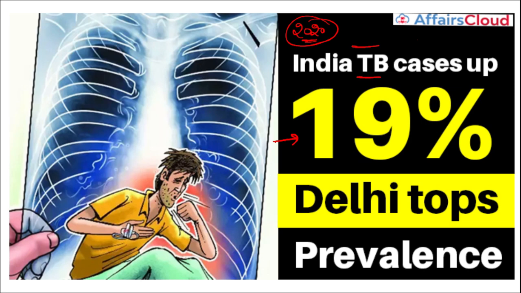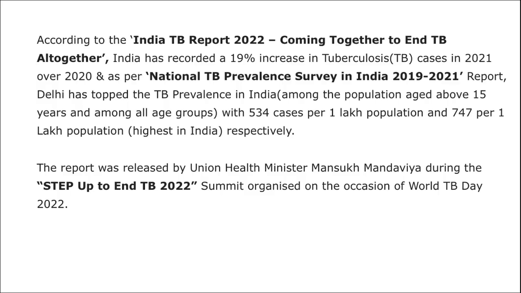And in this category, if we are talking about children or people above the age of 15 years, they have shown the maximum increase of this, and it is 19% totally. In this data, Delhi has topped among all the states in the most number of cases that have been seen. All right, we'll discuss about this. We'll discuss various types of diseases that are caused by other organisms, then which state topped it, and what are the precautions or schemes being brought by the government of India to prevent the spread of TB on a large scale. Let's start.